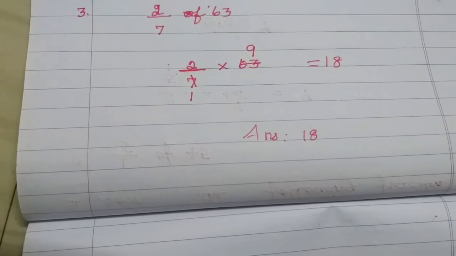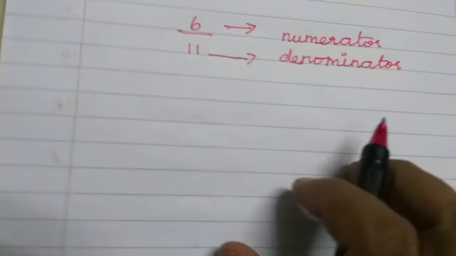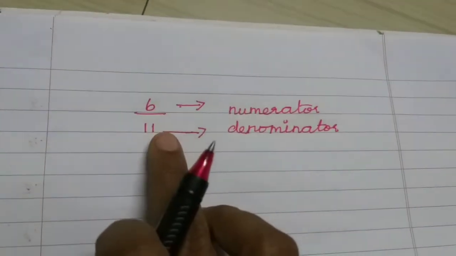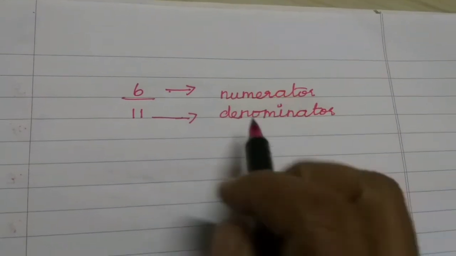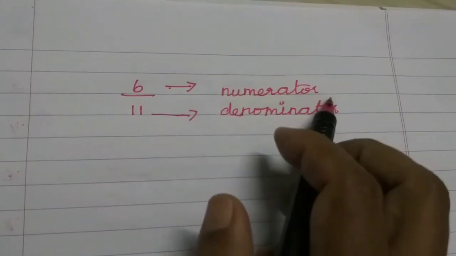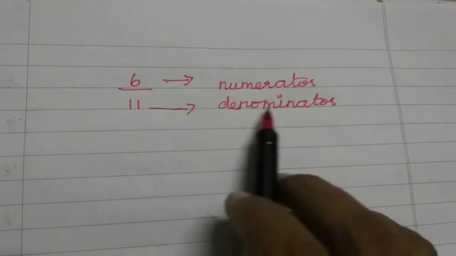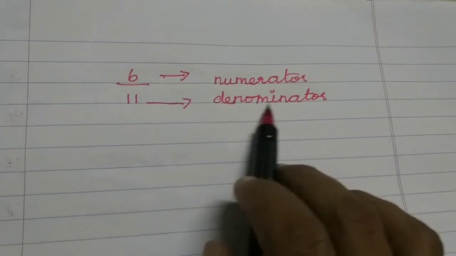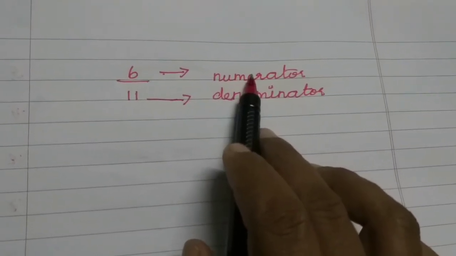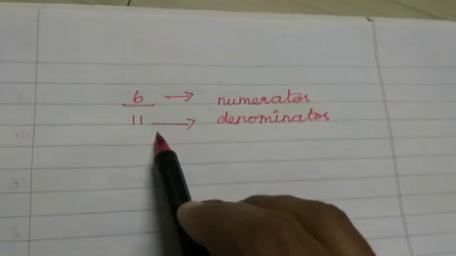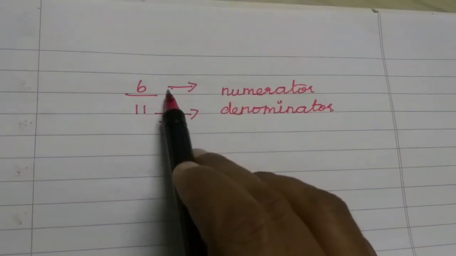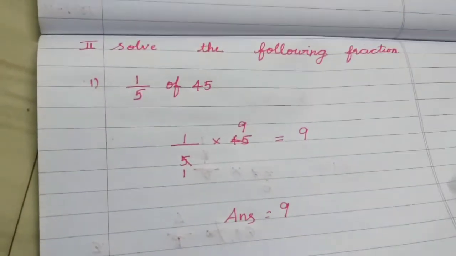So today's assignment work is you should finish only these 3 sums. Only 3 sums. And one more thing you should write, after the mental sums. You should write 6 by 11, and 6 is the numerator, and 11 indicates the denominator. This is the denominator and numerator: the number below is the denominator, the number above is the numerator. Okay, and this is your assignment work, second Roman letter, only 3 sums.